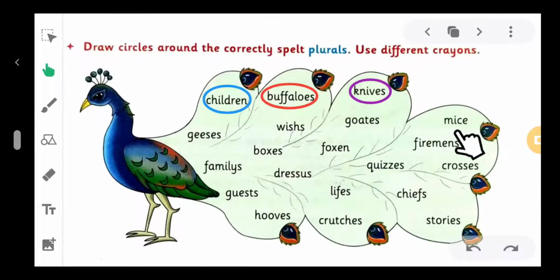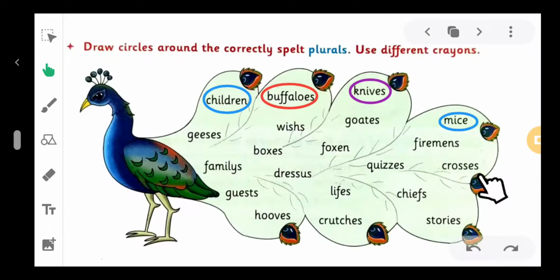Next is mice. Mice is the correct plural of mouse. Yes, so we circle it. Next is firemen's. Is it the correct plural spelling of fireman? No, it's not correct.